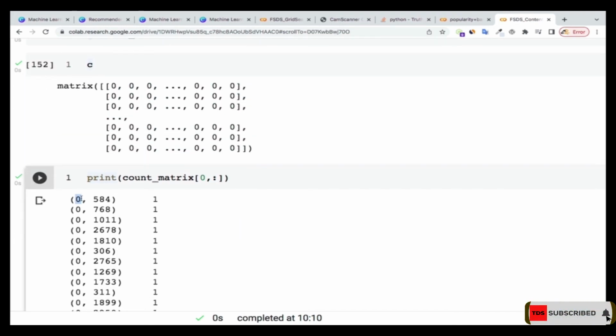So in column 1, which is column 0, due to Python indexing, Python will index column 1 as 0, column 2 as 1, column 3 as 2, and so on and so forth. So 1 appeared at 584, and 1 also appeared at 768, 1011, 2006, 2678, and so on and so forth.